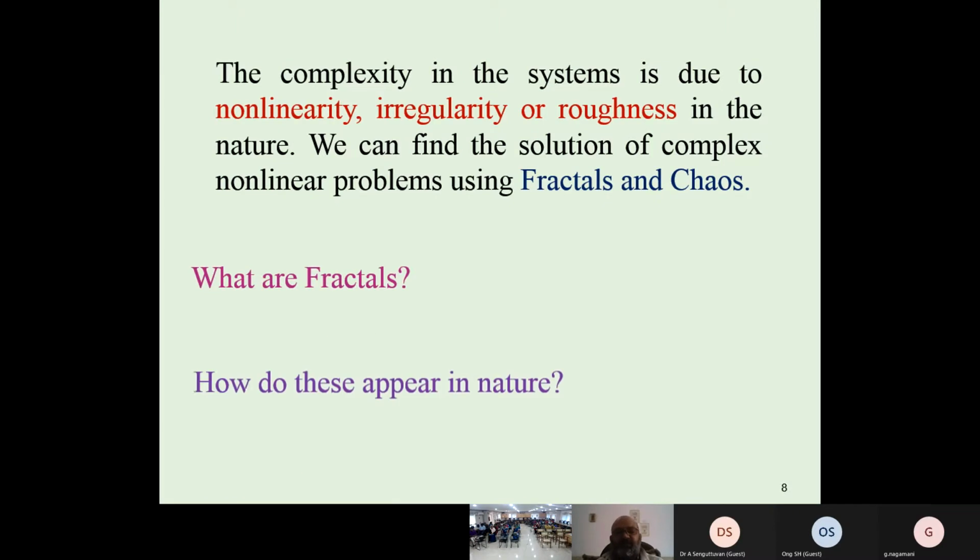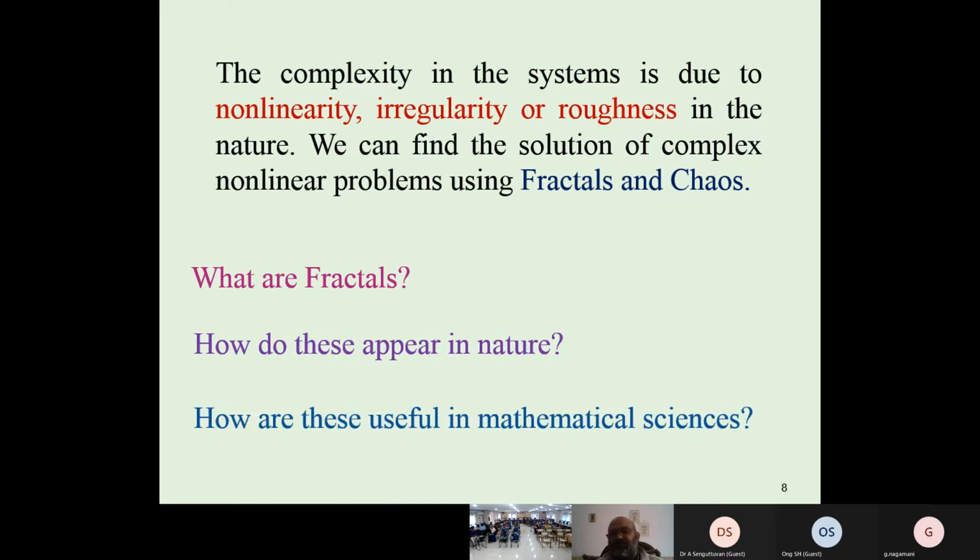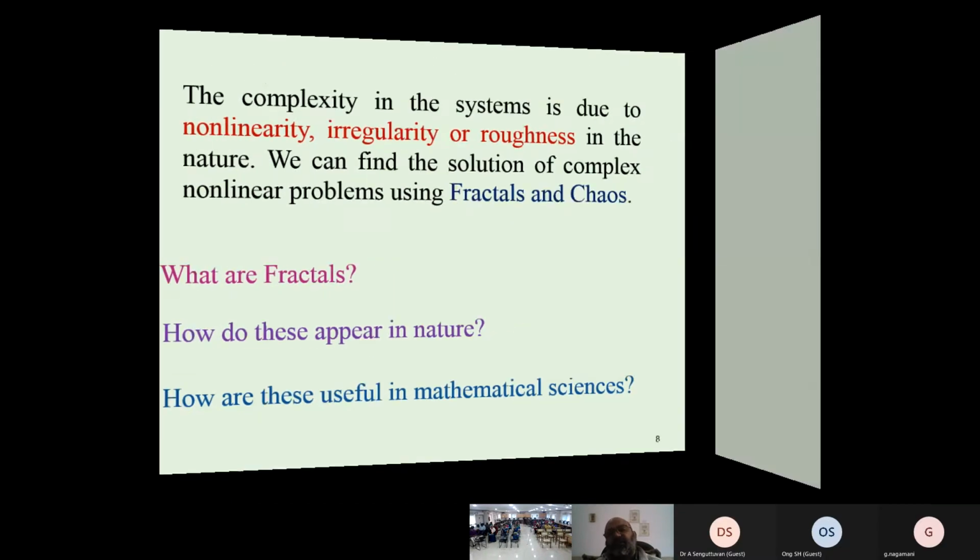So what are fractals? How do these appear in nature? And how are these useful in mathematical sciences? First we discuss these things here, and then we go on to the chaos part, and then we do both things.